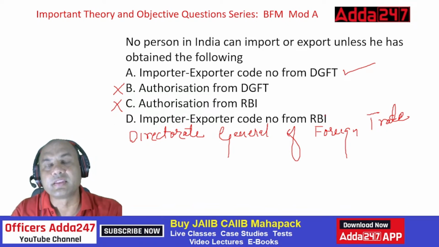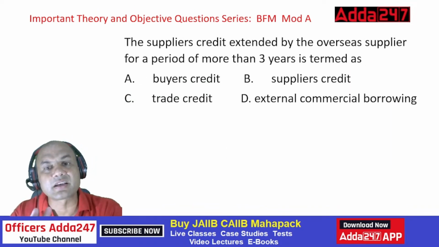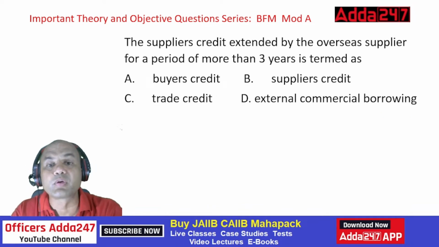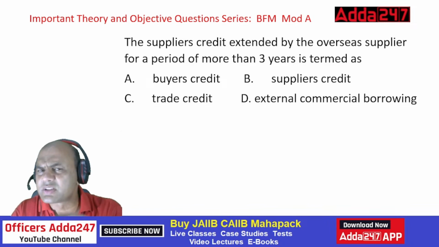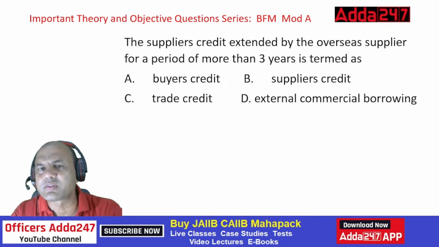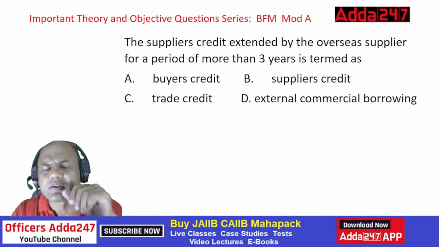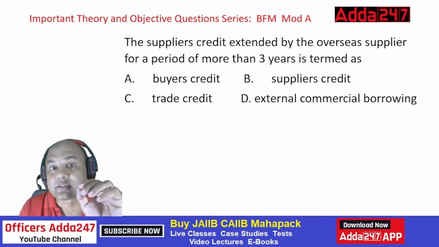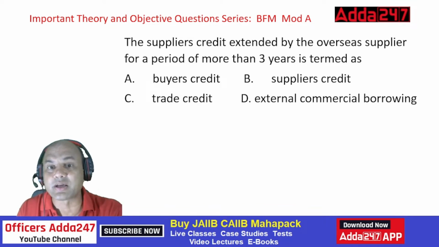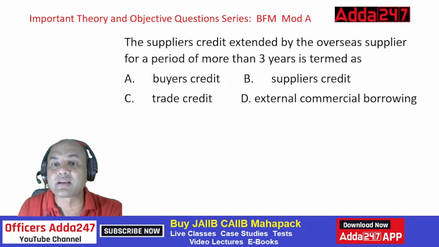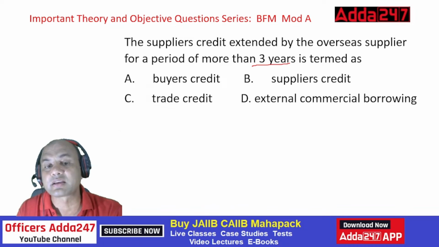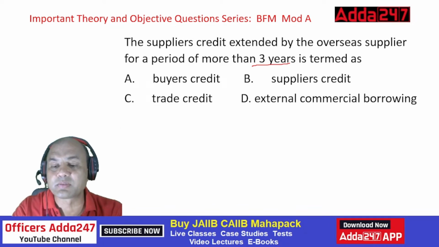Okay, next one. The supplier's credit extended by the overseas supplier for a period of more than 3 years is termed as. Now see here, all three questions are similar. First one buyer's, then supplier's, and this one also. So what is the difference? There is a slight difference, but it carries huge marks. The options are buyer's credit, supplier's credit, trade credit, and external commercial borrowing.